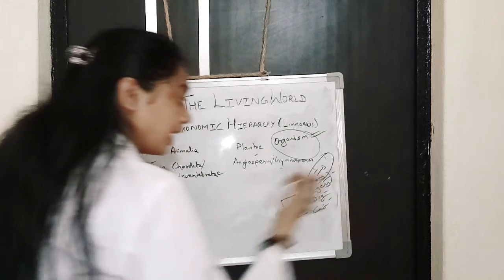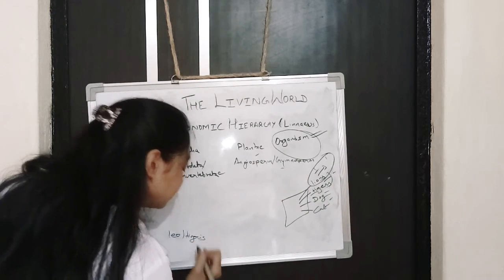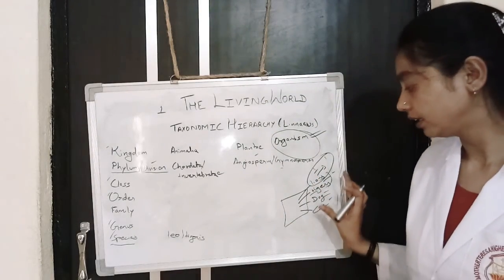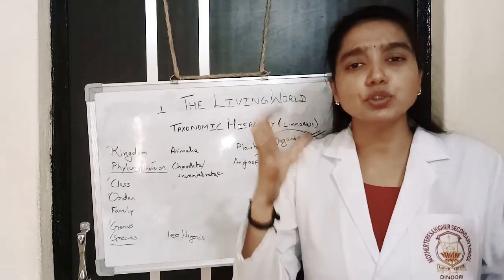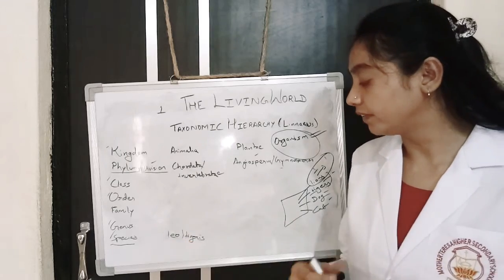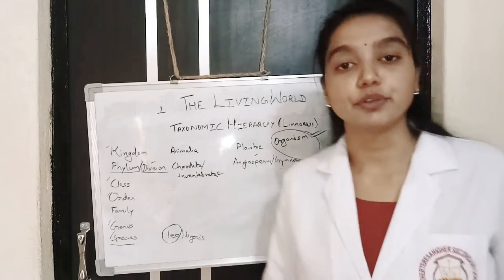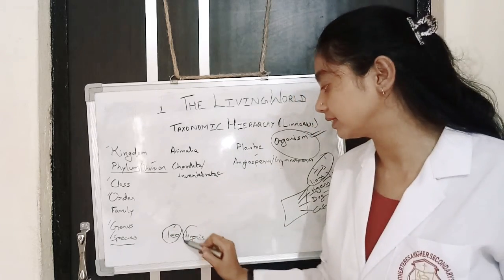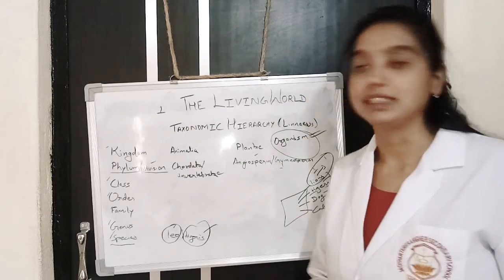Similarly, tigers are kept in a different species. Species means most similar. The most similarities are found between those animals. So a lion is most similar to another lion, so it is a single species. A tiger is more similar to a tiger, so it is a single species.